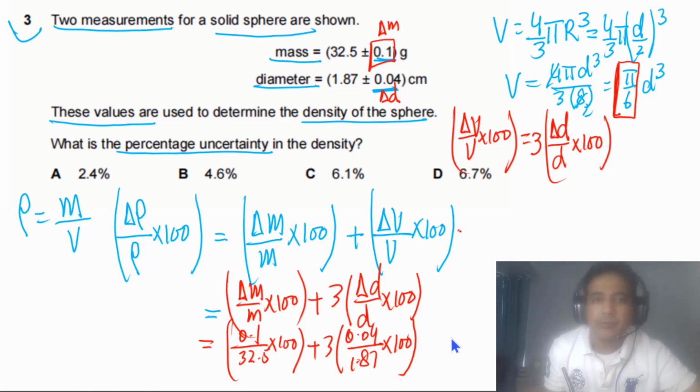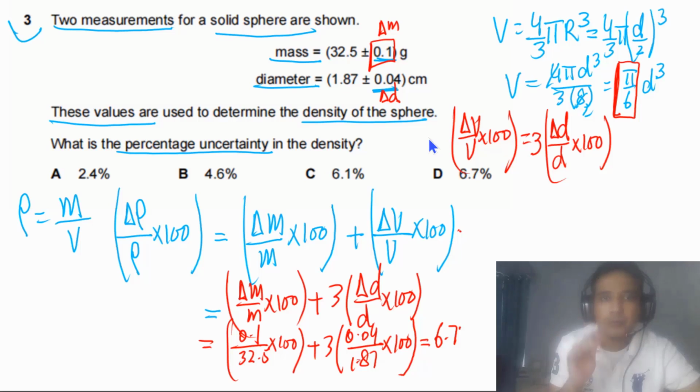Now we simply need to solve this. If we solve this, we will get 6.72. Percentage uncertainty should be written up to 2 SF. So our final answer has to be 6.7. So the answer for this question has to be D.